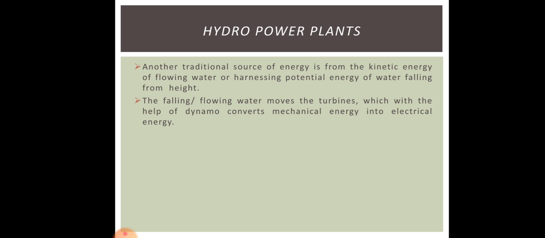That means in hydropower plants, the flowing water or the falling water is used to move turbine to generate electricity. Hydropower plants are usually constructed near dams or waterfalls. Okay, so dams are the structures that are built, and near the dams, hydropower plants are usually constructed.